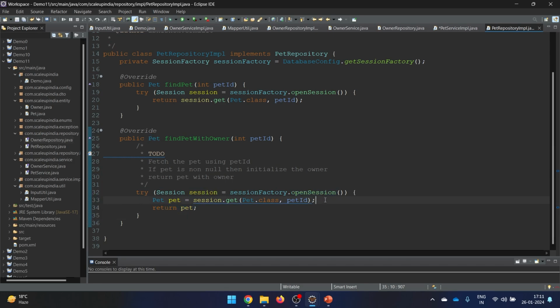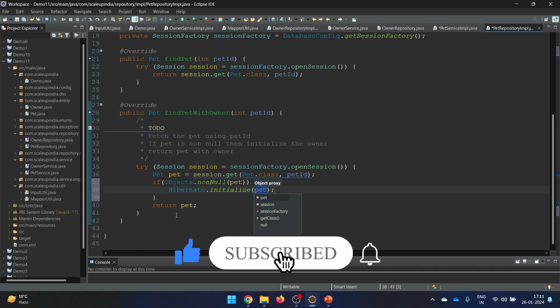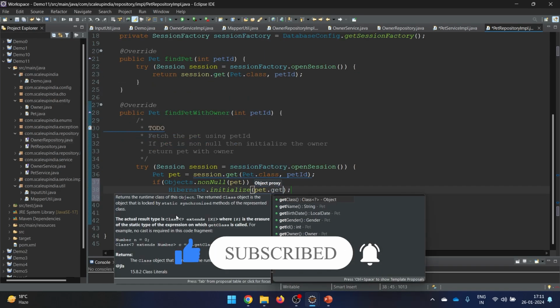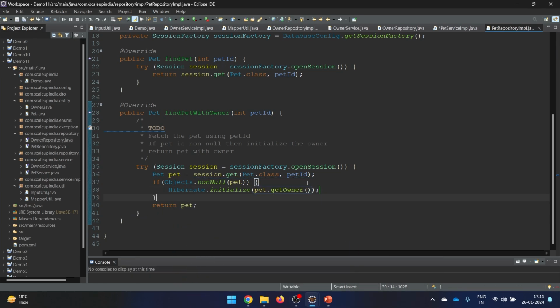Yeah, so we need to initialize the owner also here, but this time I won't forget, I have still mentioned it very specifically. So what I'll do is I will say Objects.nonNull, and if your pet is not null, then the thing which we need to do is we need to say here Hibernate.initialize, and here we will say pet.getOwner. So this is the one, Hibernate.initialize(pet.getOwner), and this looks good to me.